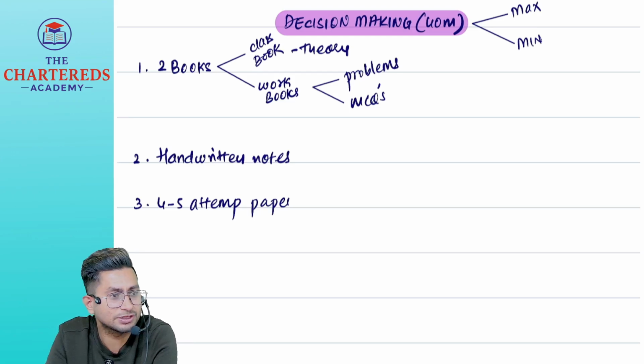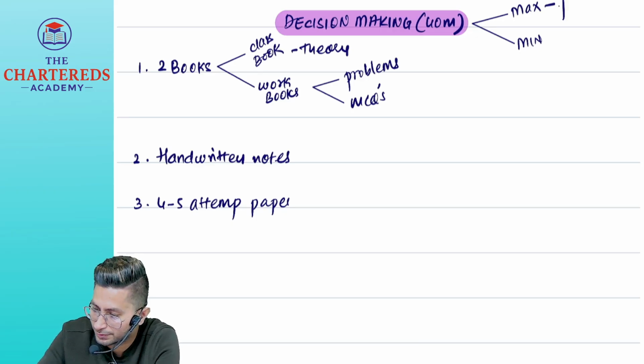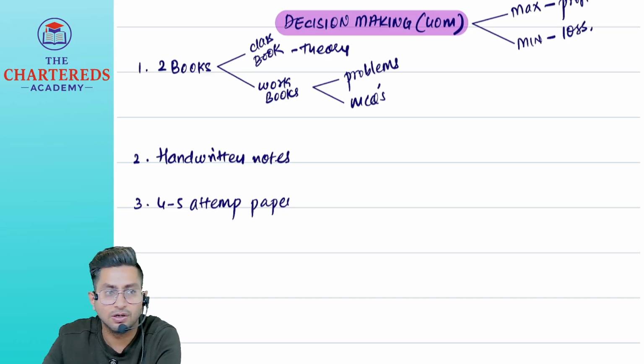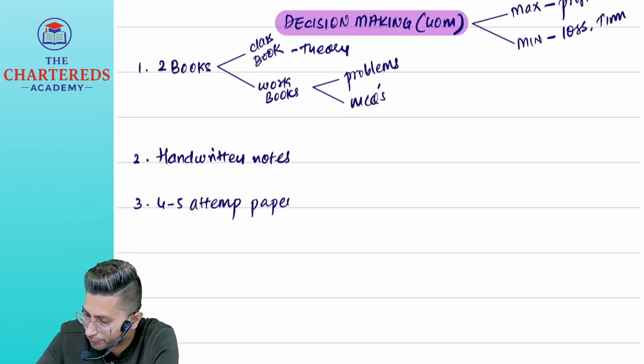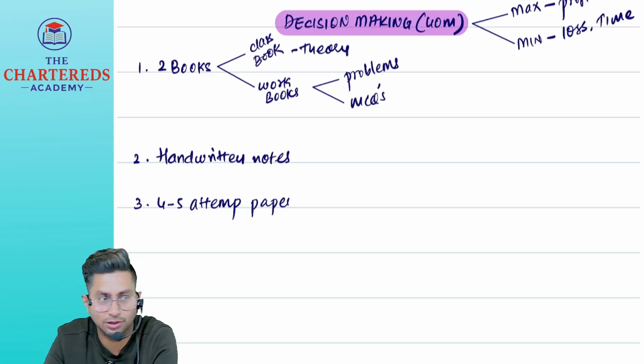Now, maximization of what? Our objective in decision making is maximization of profit, or minimization of loss, or minimization of time. These are the objectives. Simple.